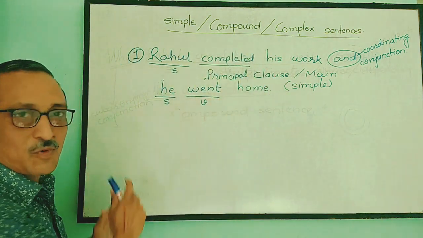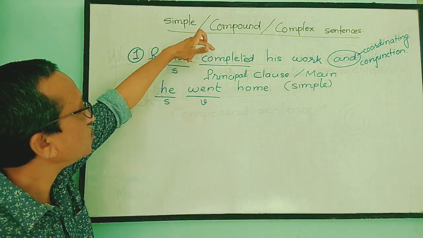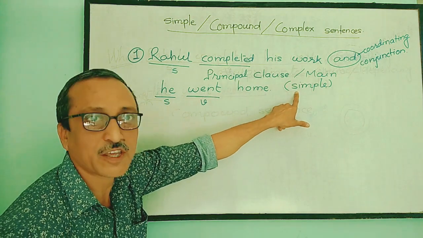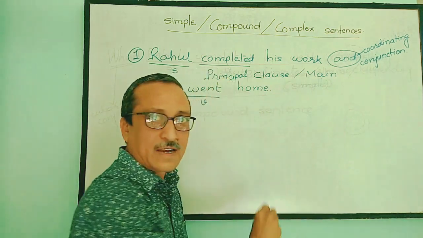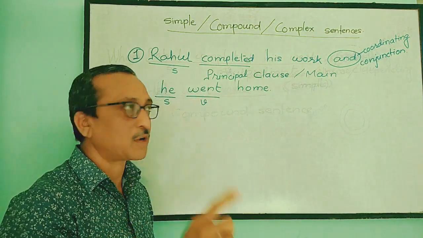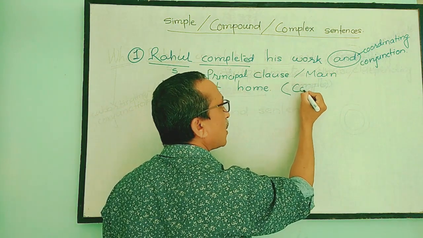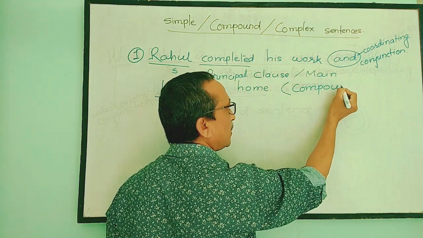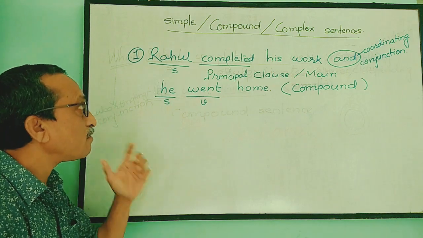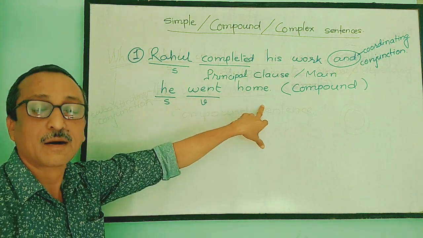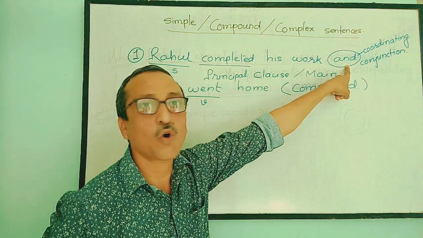Now see the whole structure once again. Because there are now two clauses, two finite verbs, I cannot call this simple here, because a simple sentence means one in which there is one finite verb. We have got two finite verbs, therefore this is not a simple sentence. This is a compound sentence. Now see the structure of a compound sentence. In a compound sentence there are two principal clauses joined with the help of a coordinating conjunction.